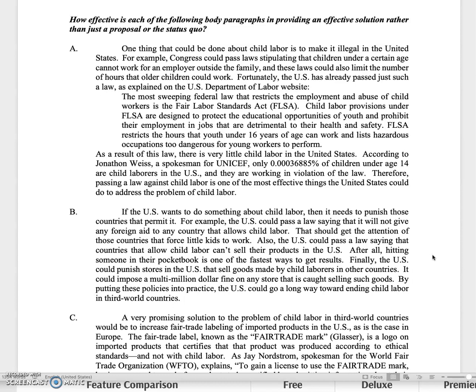That is not what we're talking about. We're talking about a solution that might actually work and that you have some basis to explain that it would work and how it would work, bring in some research. So if you're just doing something like B where it's just your own proposal, that's not a good solution.